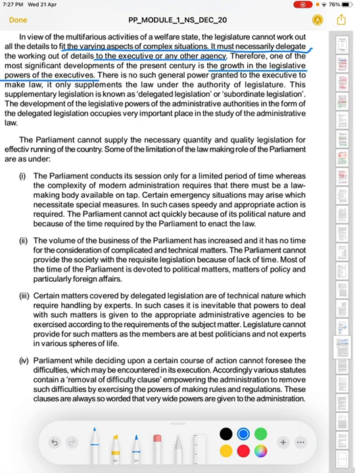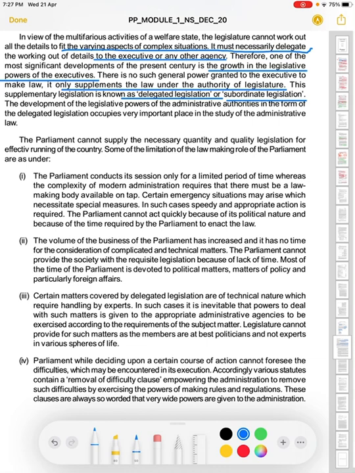मतलब executive की जो legislative power है उसमें growth हो रहा है. ठीक है. There is no such general power granted to the executive to make law. It is to supplement the law under the authority of the legislature. Means it is only a supplement of the law under the authority of the legislature. This supplementary legislation is known as delegated legislation or subordinate legislation.